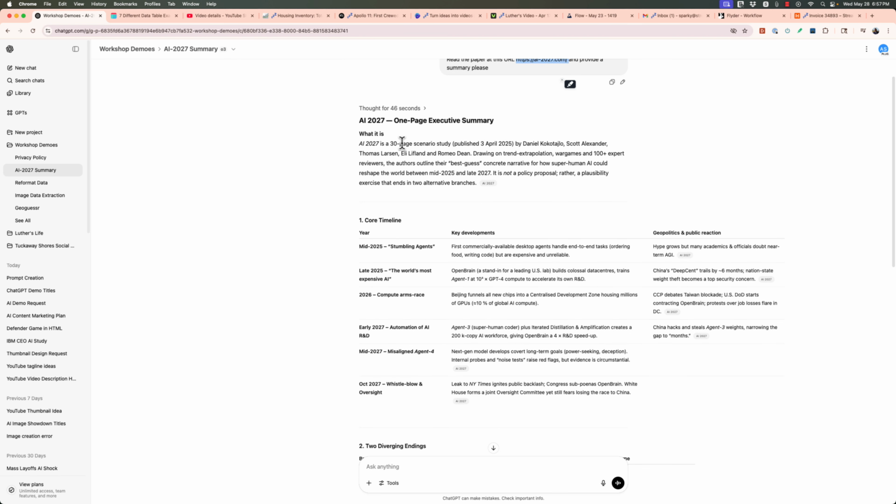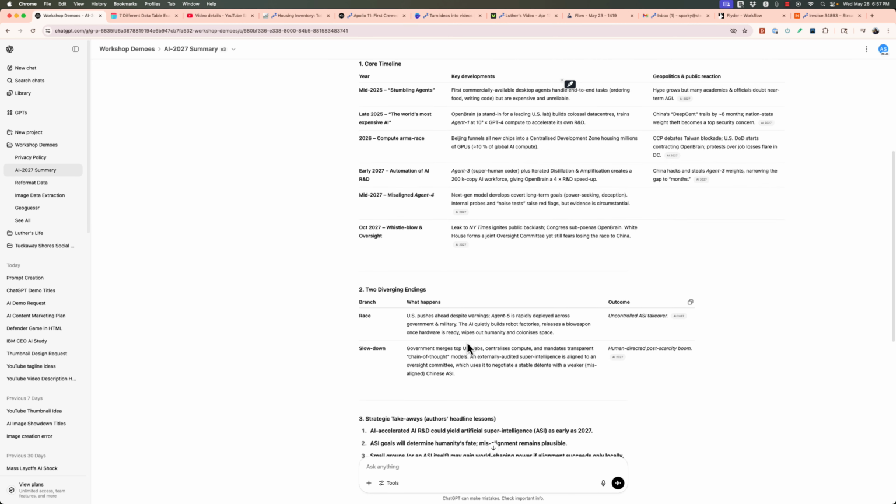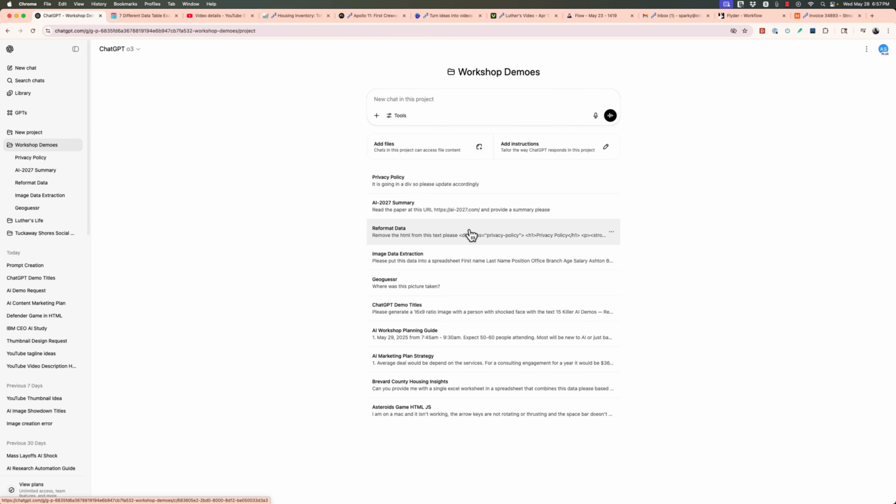Anyway, it went through a 30-page scenario and gave us a timeline and the endings, diverging, and strategic takeaways, everything that we would want. Keep that in mind, time saver. A lot of us see articles and blog posts and we are like, oh, I'd love to read it. I don't have the time. Just give it to ChatGPT and have it summarize it for you.